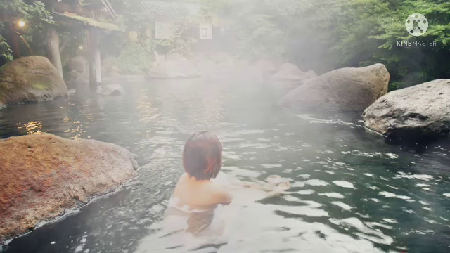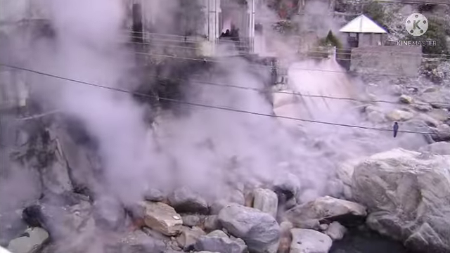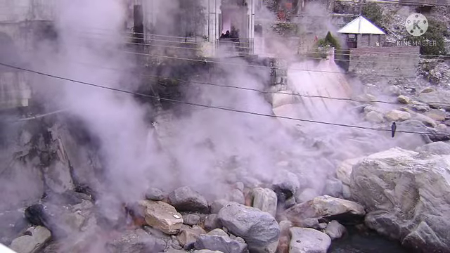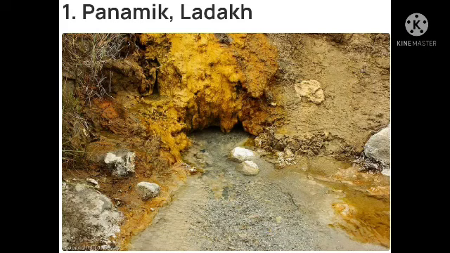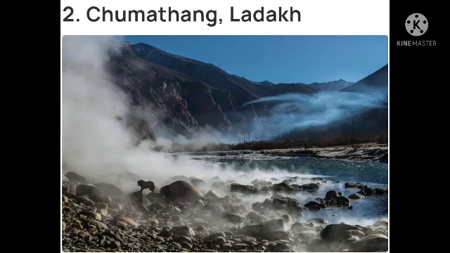You know, my dear student, the water of some springs is very hot and people go there to bathe in the hot water. You can see vapors coming out from the water. The first one is Panamik, which is in Ladakh. The second one is also in Ladakh.